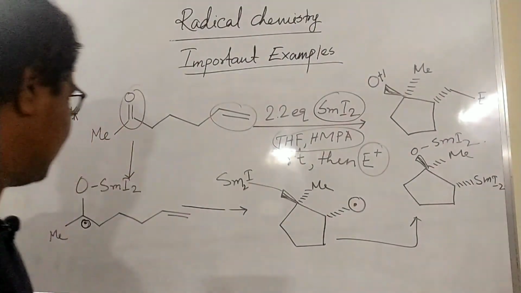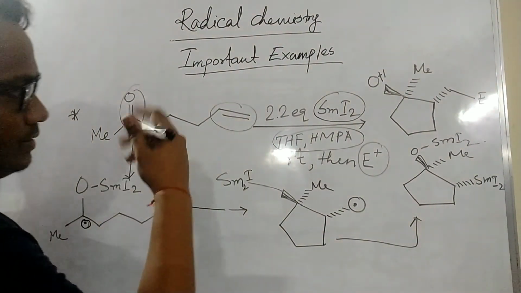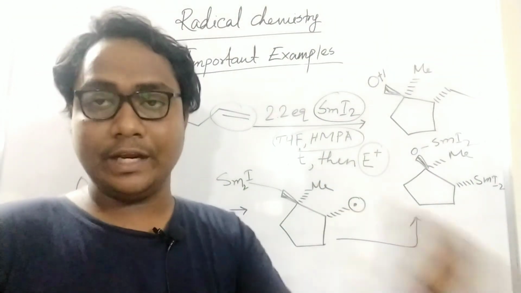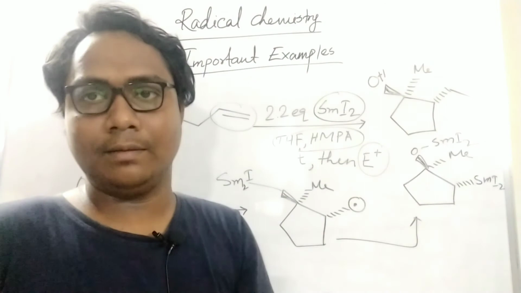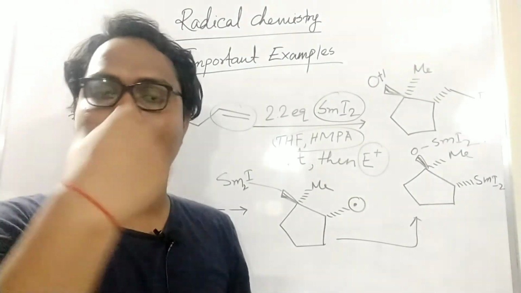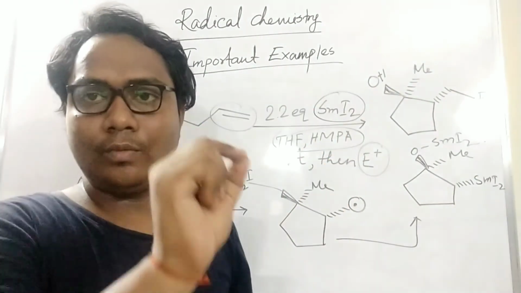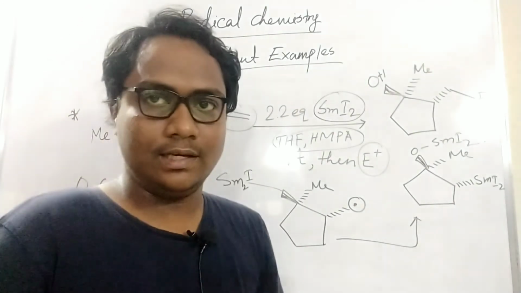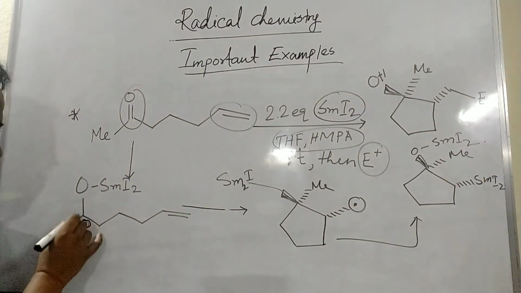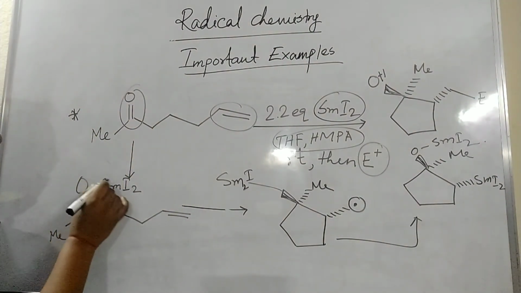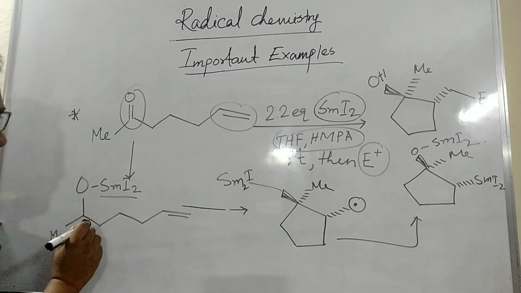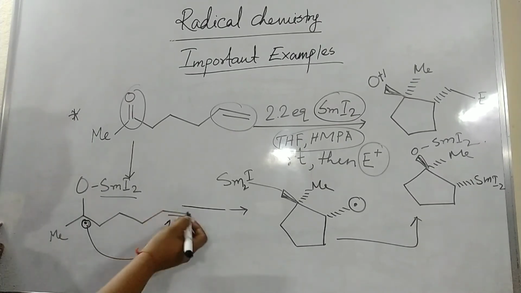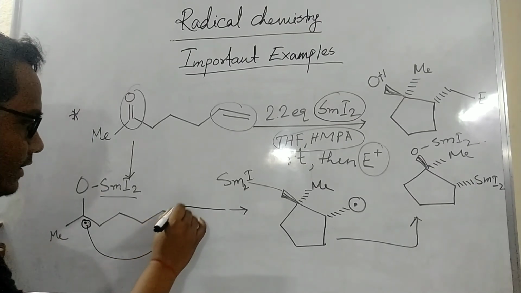So what will happen? Samarium in its valence shell, if you give one electron as a radical, like lithium in the case of Birch reduction, where the alkali metal provides one electron, like this samarium gives one electron from its valence shell as a radical process. So it will come and an oxygen radical is there, that will attack the samarium like that. So one radical comes. This radical, as a nucleophile, will attack there. It is like that radical, and here it attacks and it will come.